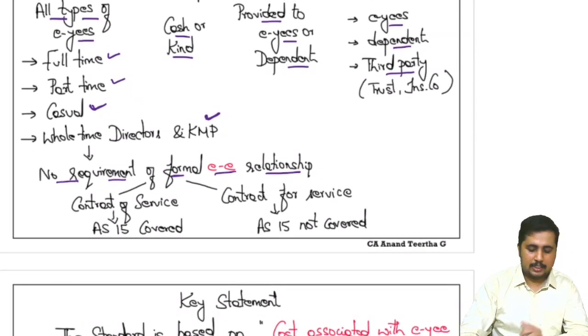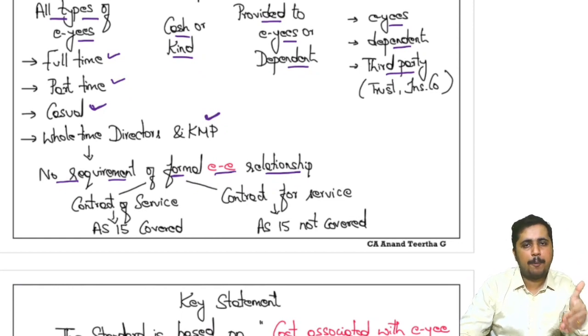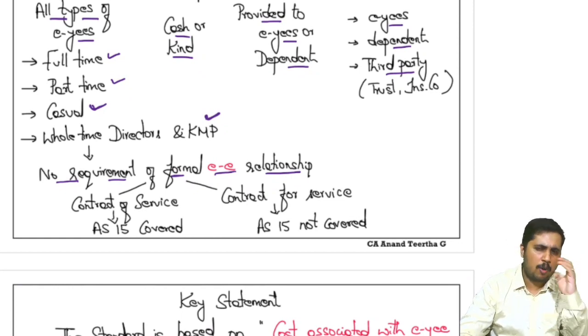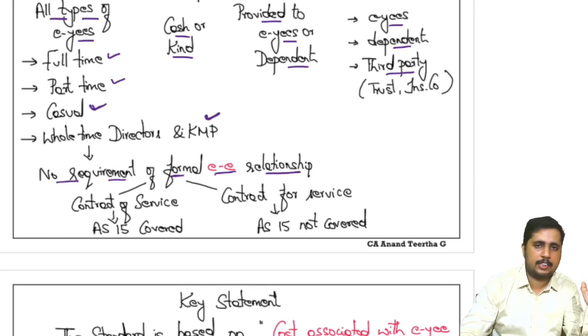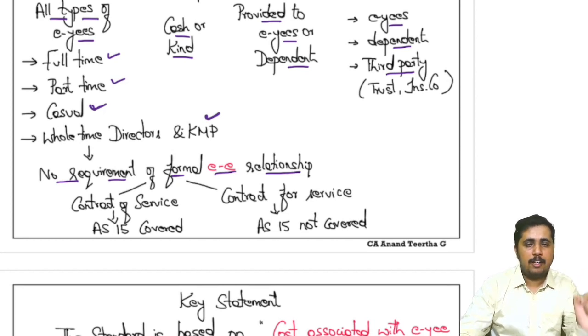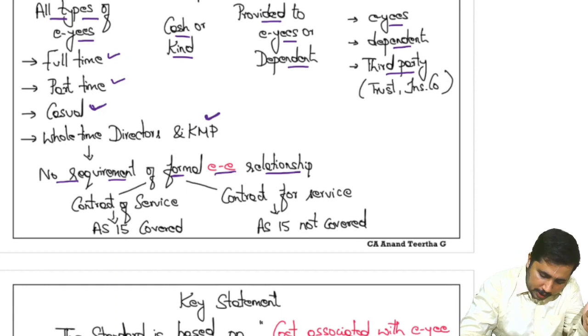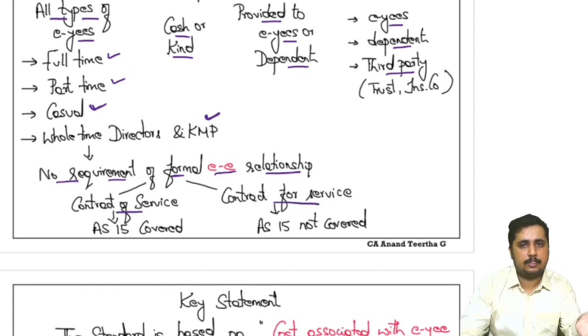The next thing: when we talk about that formal employer-employee relationship, we said all employees are covered, and there need not be a formal relationship. If you are able to establish an informal relationship, AS15 is also covered. However, there will be two contracts through which the work can happen. One is called contract of service, another is called contract for service.